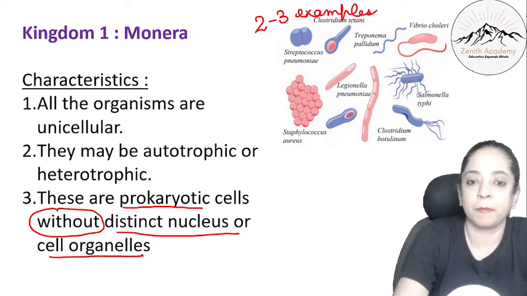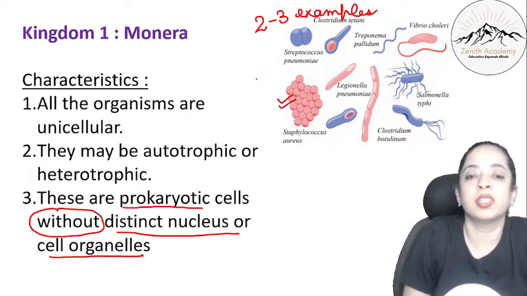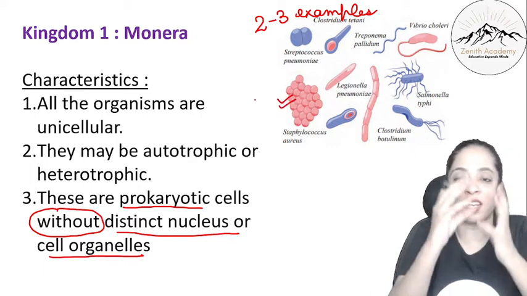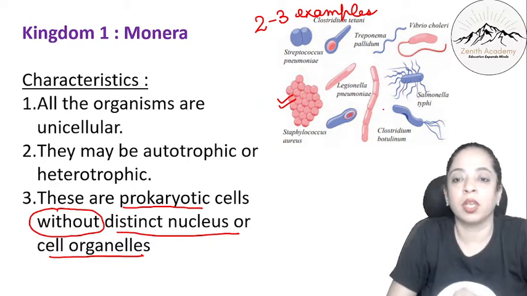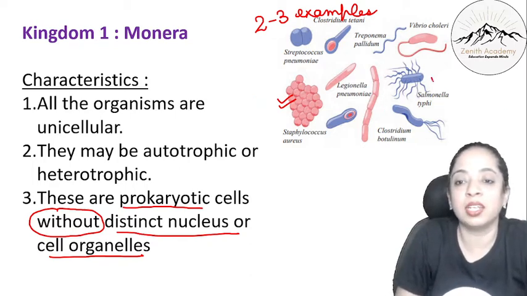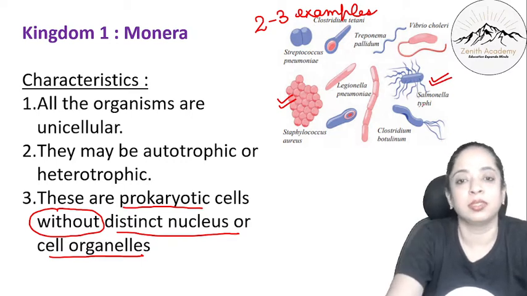Okay. So this is easy, Staphylococcus, because it is easy to make them also. It's a cluster of spherical balls. Okay, you can make that. Salmonella typhi is a very basic example. You can do that, right?